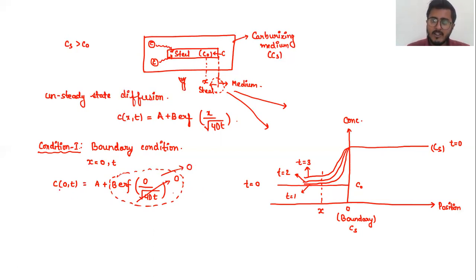And the concentration at the boundary, we know, is nothing but equal to CS. That is the concentration of the carburizing medium. Right. So from here, I can easily obtain that my A is nothing but equal to CS. This is my first equation that I have. So my A is equal to CS, the concentration of my carburizing medium, which we obtain from the boundary condition. Similarly, seeing the second condition, condition 2 is your initial condition.